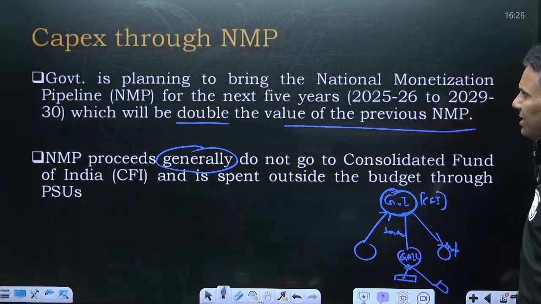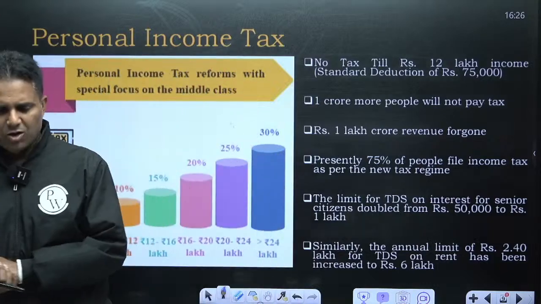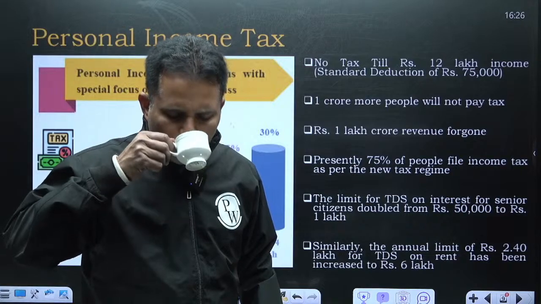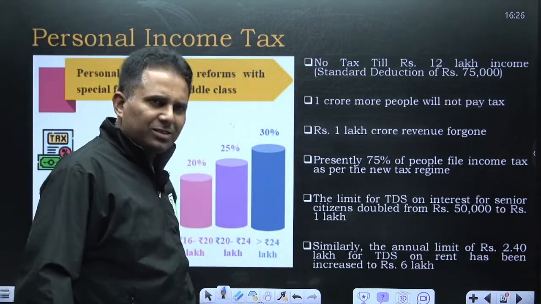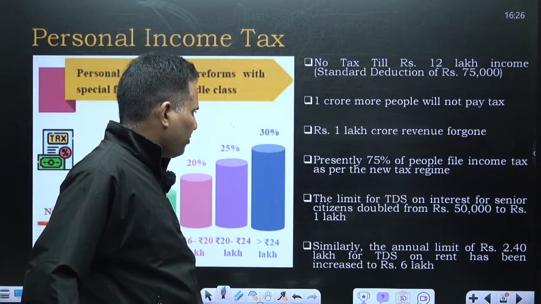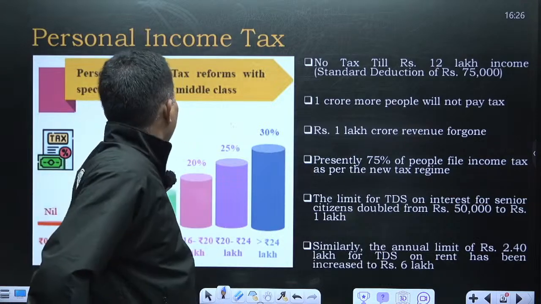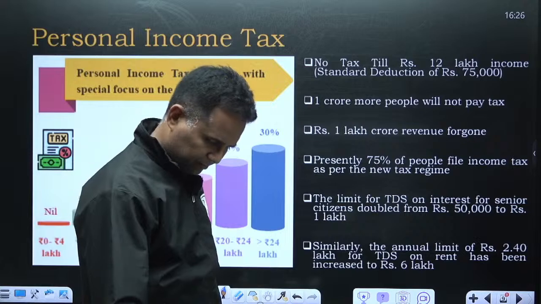Going to the next slide. Coming to the revenue expenditure, or let's say tax exemptions. In this budget presented on 1st February 2025, the main highlight was the rebate that the government gave in personal income tax.